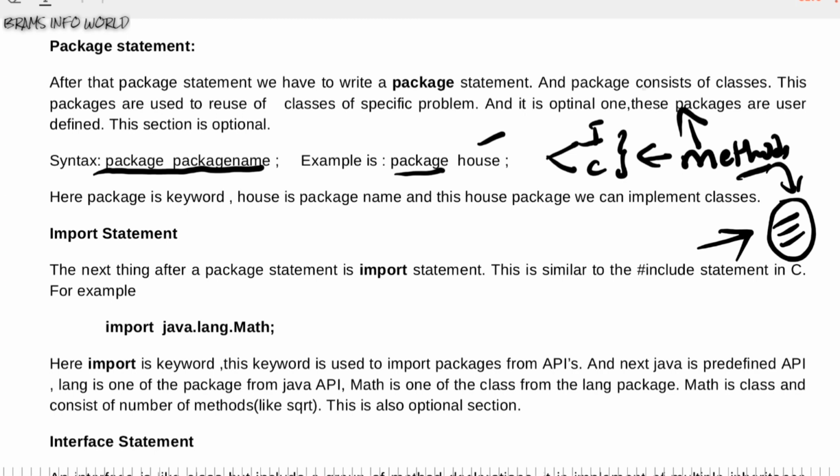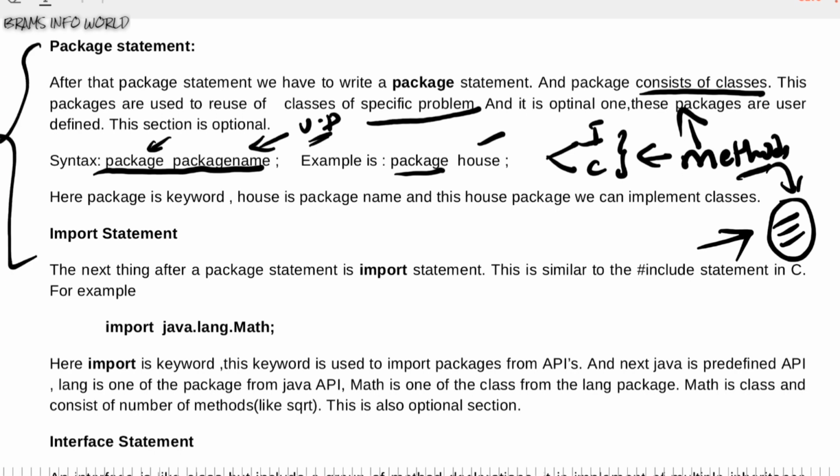A package consists of a set of classes, and each package is used for defining a particular problem or program instructions as per your logic, right? So here package is one type of keyword, and this package name is a user-defined name, right? This is the way we have to define packages in our Java programming. Package means a user-defined name which is associated with the package keyword.